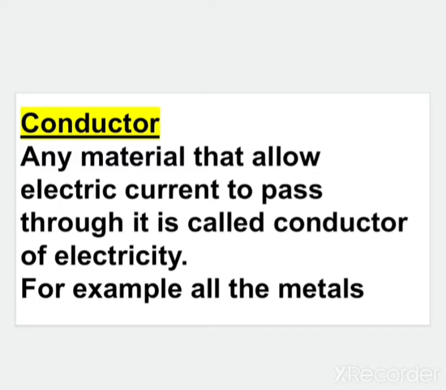Conductor, as the name suggests, conduct means that can conduct, that can easily pass. So, any material that allows or passes electricity easily through it is known as a conductor. Those materials that allow electricity to pass through them easily are known as conductors. We can say all the metals are conductors: copper, iron, and water is a conductor. So all these are examples of conductors that allow electricity to pass through them.